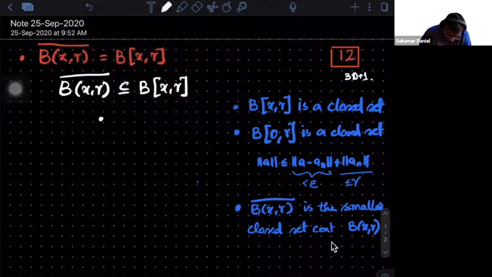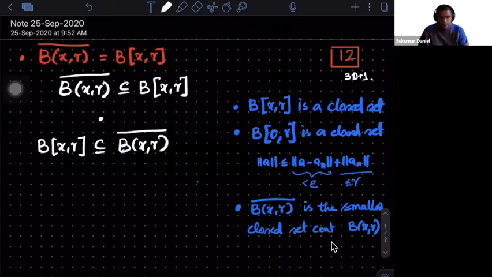So what is the next part that you need to show? That Bxr is contained in Bxr closure? Okay. Yeah, now I'll ask, yeah, Tanu.